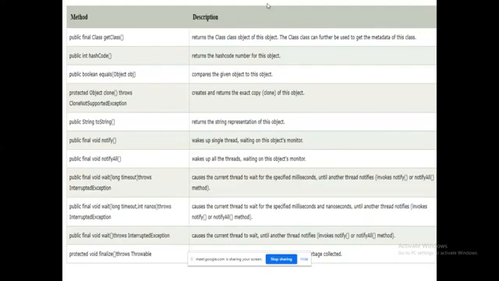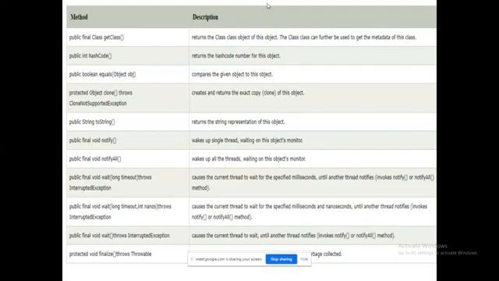Next, the equals method. How to compare two objects? This is not available in C++. Please remember, it was introduced from Java only. Equals is used to compare two objects. Next one, clone. You have a clone method. We will see clone in detail also. We have shallow cloning and deep cloning. Cloning is nothing but replicating the functionality of the same object.